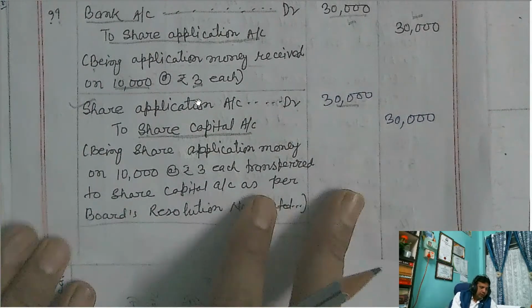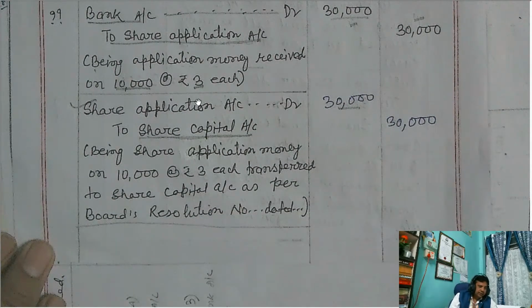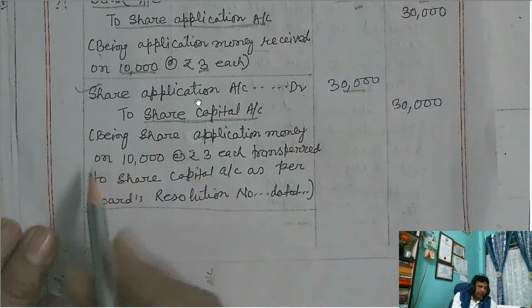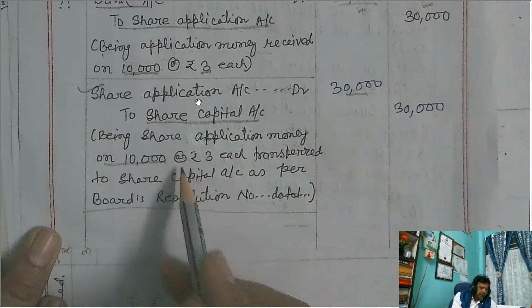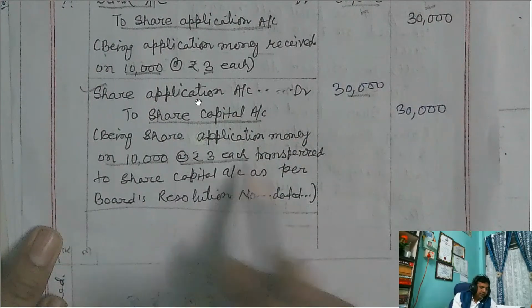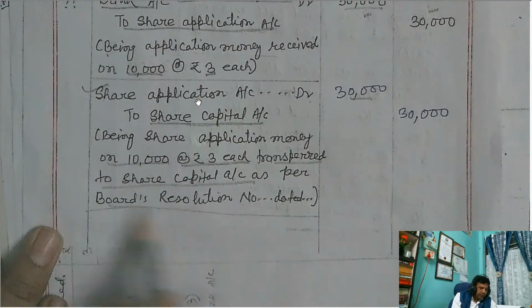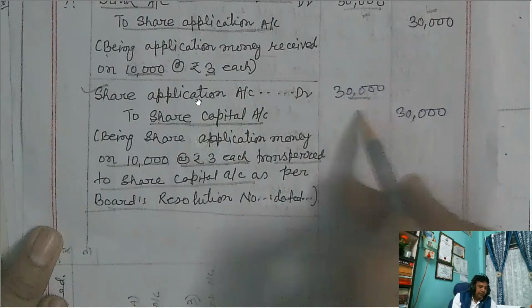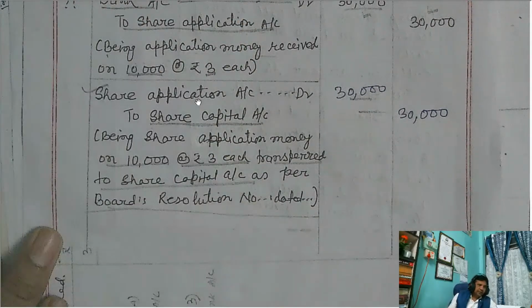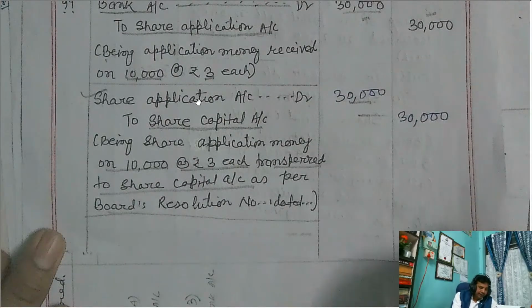That means whatever number of shares the company had issued, the whole shares are subscribed by the public. And now, what is the narration? Being share application money on 10,000 shares at the rate of rupees 3 each transferred to share capital account as per board resolution number dated. So this is 30,000. This is the first journal entry when you record a public issue in the books of the company.